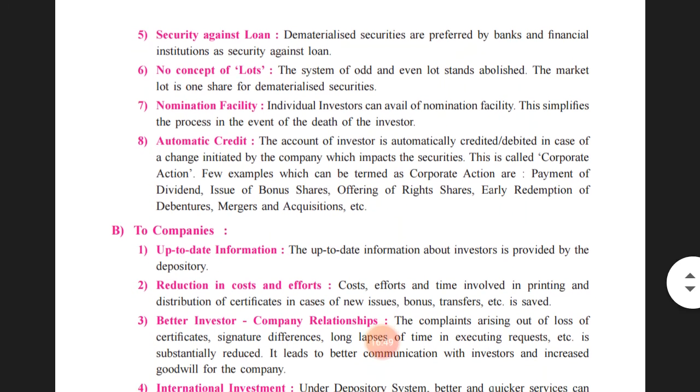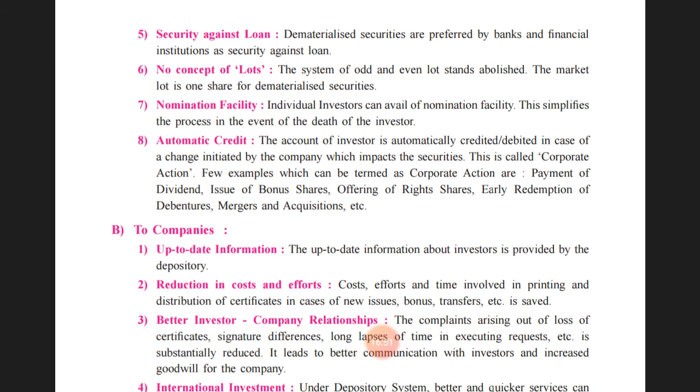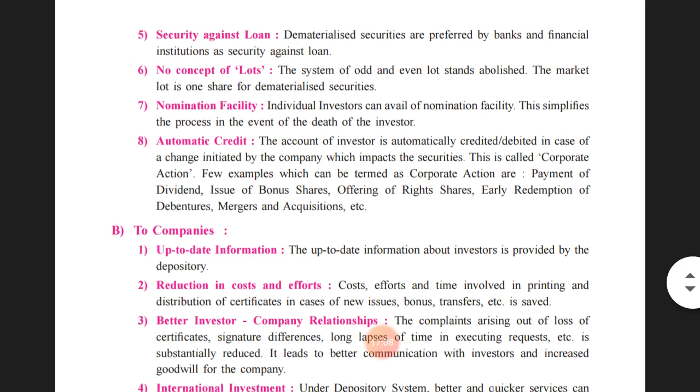Fifth one, security against loan. Dematerialized securities are preferred by banks and financial institutions as security against loan. So dematerialized securities held by the investor will be preferred by the banks and financial institutions as security, and money can be granted by them. So this is one of the advantages for the investors.